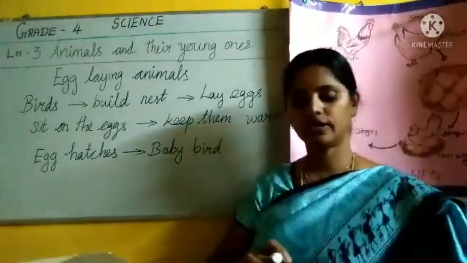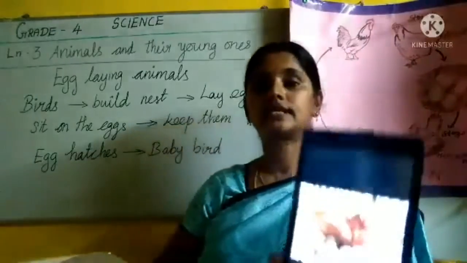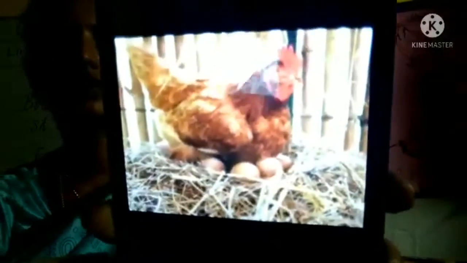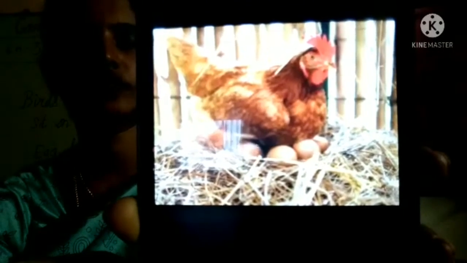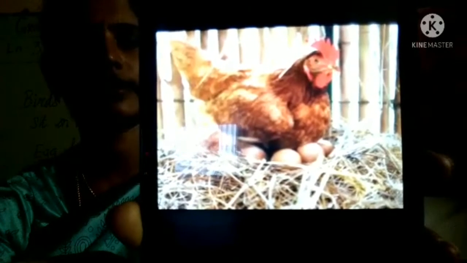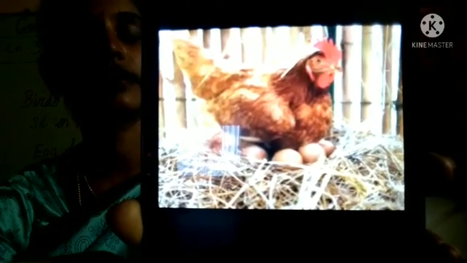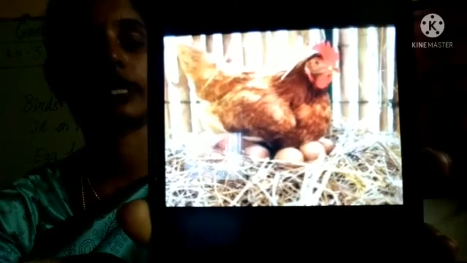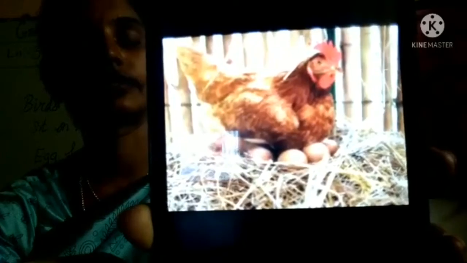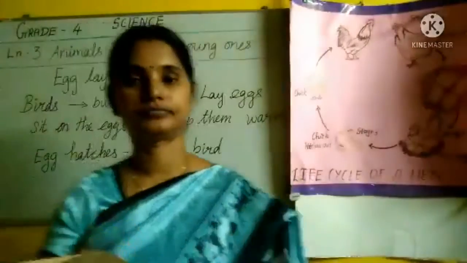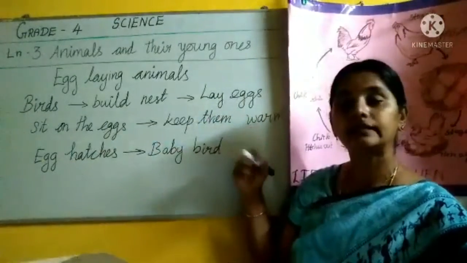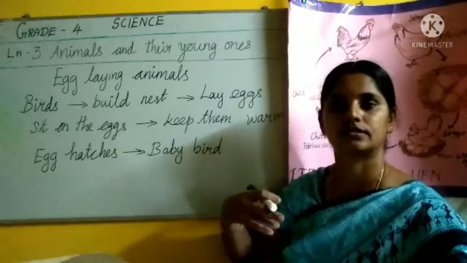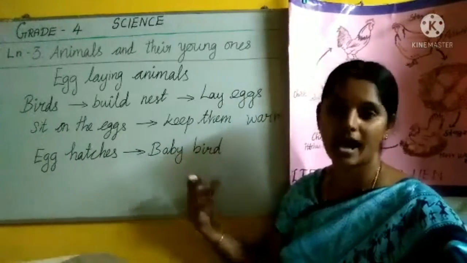Then if you notice, birds sit on the eggs. Especially, we'll take this hen. It sits on the egg. Why does it sit on the egg? To keep the egg in warm condition. So the bird sits on the eggs to keep them warm. Only then does the egg develop and hatch.